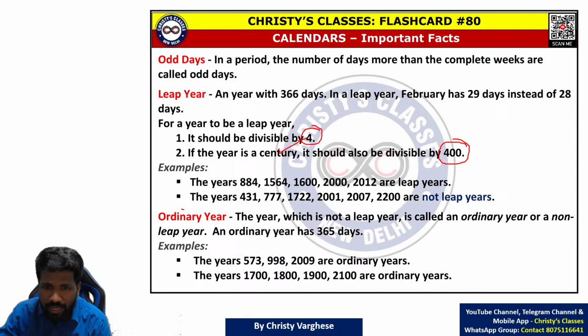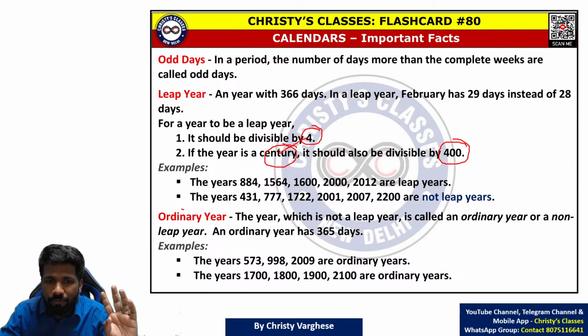Divisible by 4 is okay, but centuries by default are divisible by 4, and that is not enough. You have to check the divisibility by 400 also. Divisibility by 4 is enough only for non-centuries. Centuries means ending in 00, or multiples of 100.